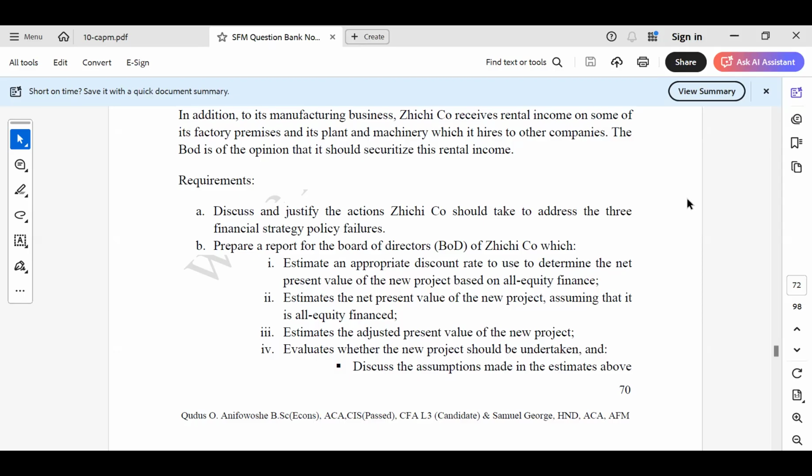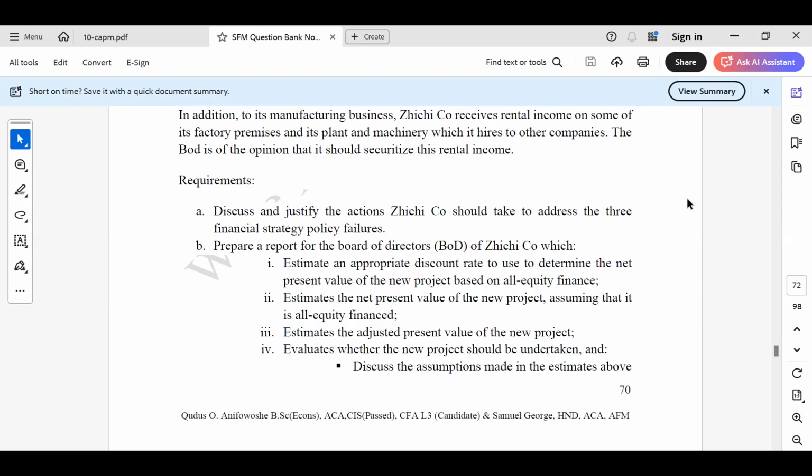So I'm going to stop reading the requirements here because for this video, I just want to show you how to calculate the discount rate, because we've been talking about cost of capital, and that is what requirement B Roman figure 1 is saying. So for this video we are only going to touch requirement B Roman figure 1. This is not the time we'll be talking about the reports. Maybe in another video, we'll talk about how we can write reports.